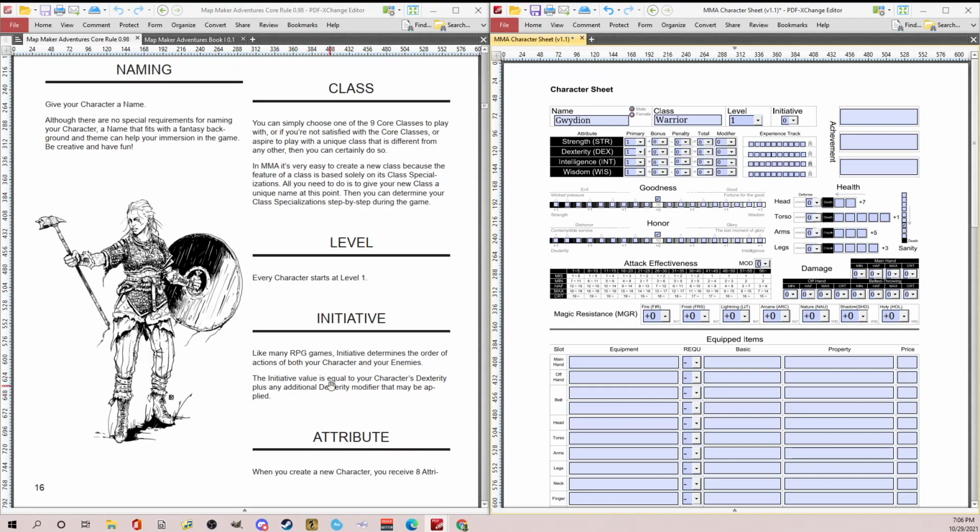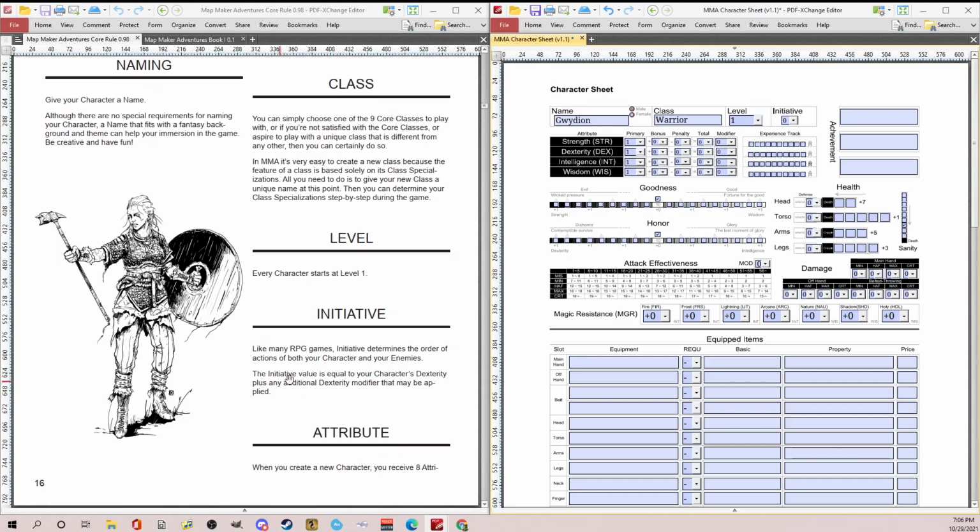Initiative. Now, initiative is equal to your character's dexterity value, plus any additional modifier that may be applied, dexterity modifier. I want to clarify that with him, because I think that actually means it would be your dexterity and the modifier itself. So if this is 1 and this is 0, it's 1. If this is 2 and 1, it would be 3, I think. But I might have to confirm that with him. We'll skip that for now because we don't have our dexterity.